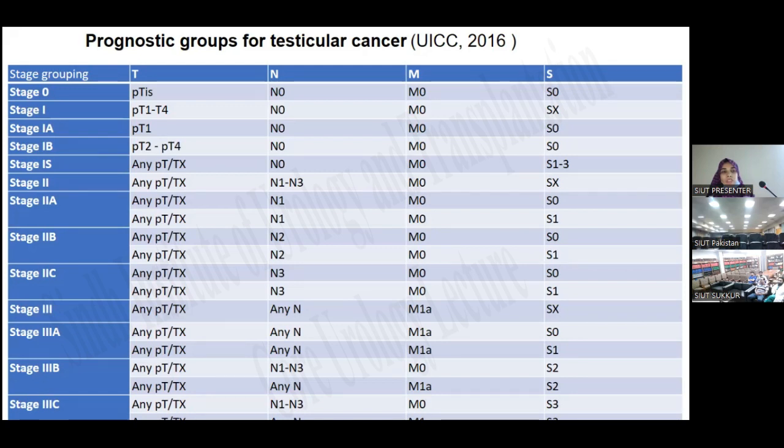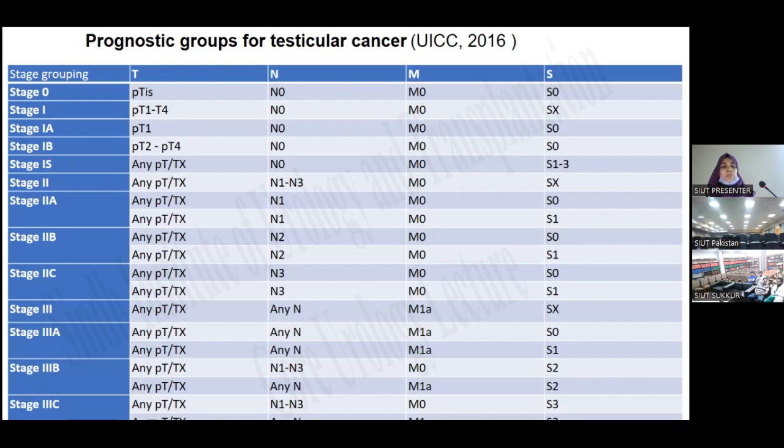Stage 1 is further classified into stage 1A and 1B. In stage 1, the tumor size will be T1 to T4, but there is no nodal or metastatic involvement, and the serum markers will be normal. In stage 1A, the T will be T1 with no nodal or metastasis. In stage 1B, the T will be T2 to T4 with no nodal or metastasis involvement.